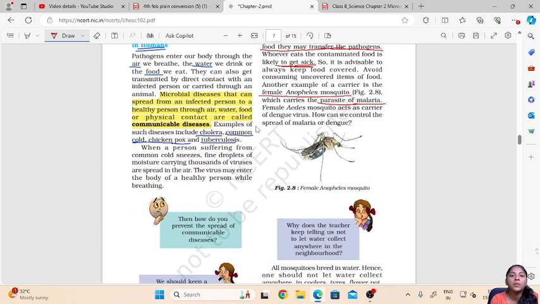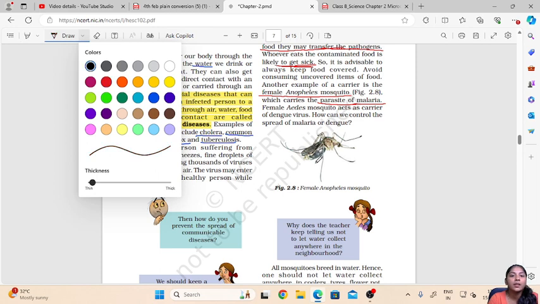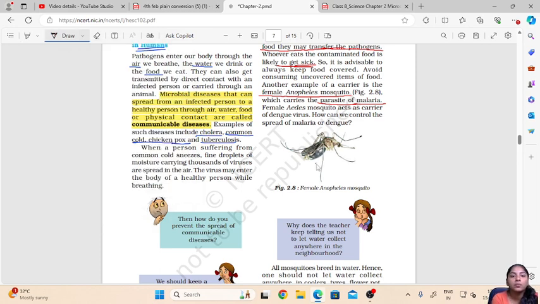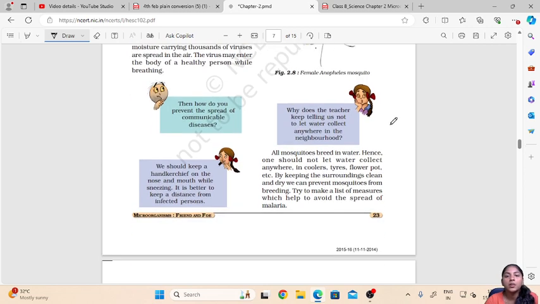Then also the female Aedes mosquito acts as a carrier of dengue virus. In a similar way, this female Aedes mosquito will carry the dengue virus. Now how can this be controlled?